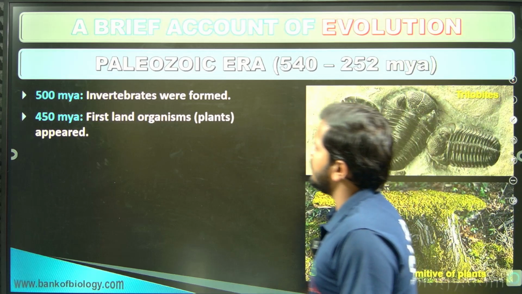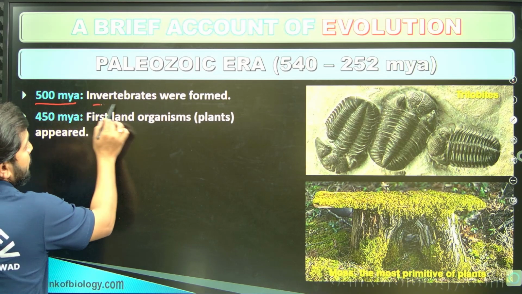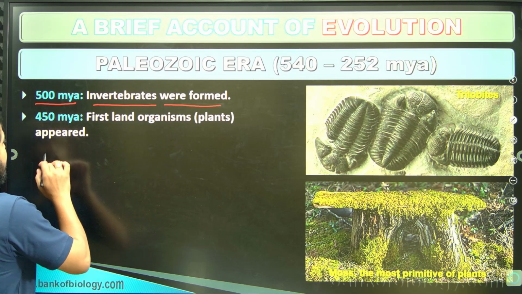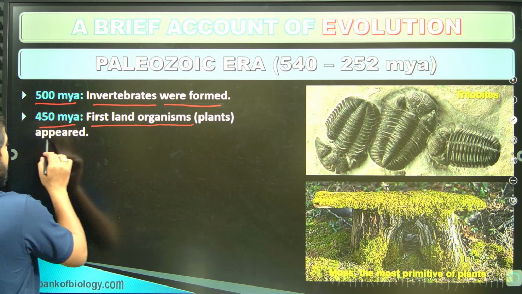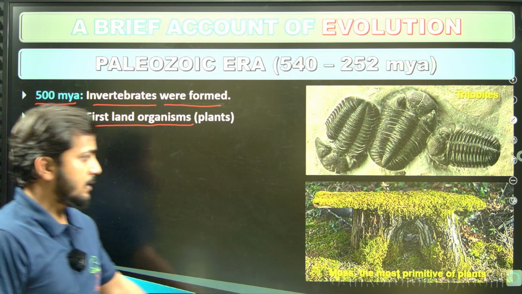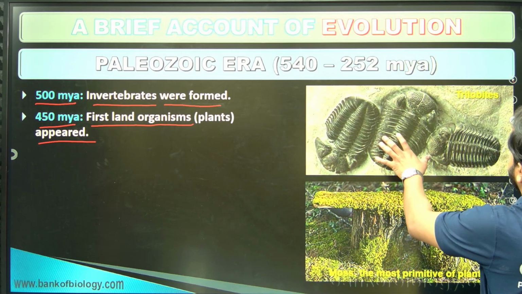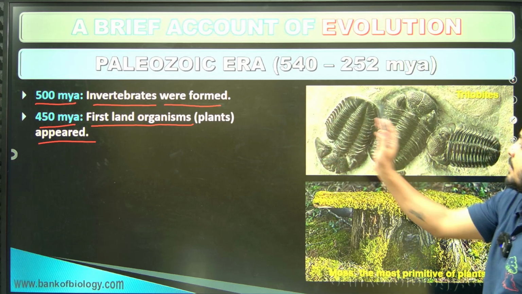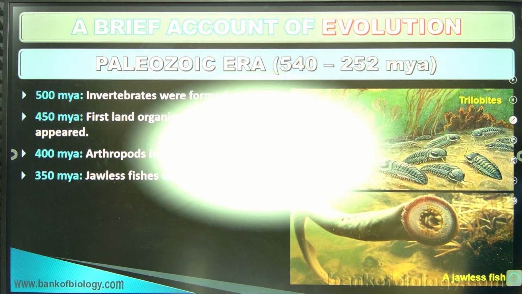Then if you consider, it says 500 million years ago the invertebrates were formed, right? Invertebrates started developing. 450 million years ago, the first land organisms, majorly plants, appeared, right? So these are primitive plants. This is particularly the pterygotes, from which invertebrates were formed, right? So that is what you can find out, right?